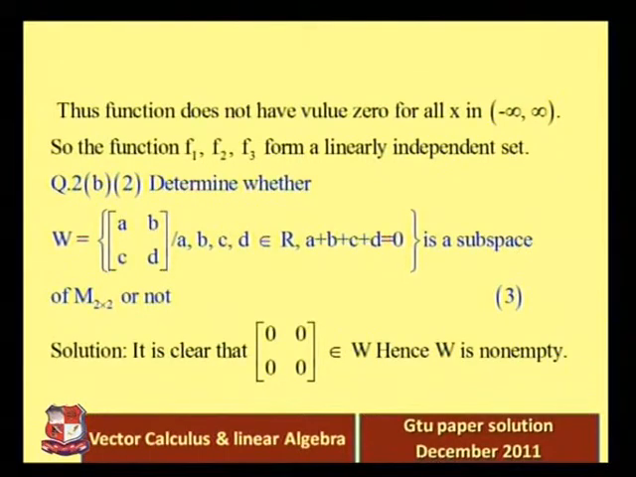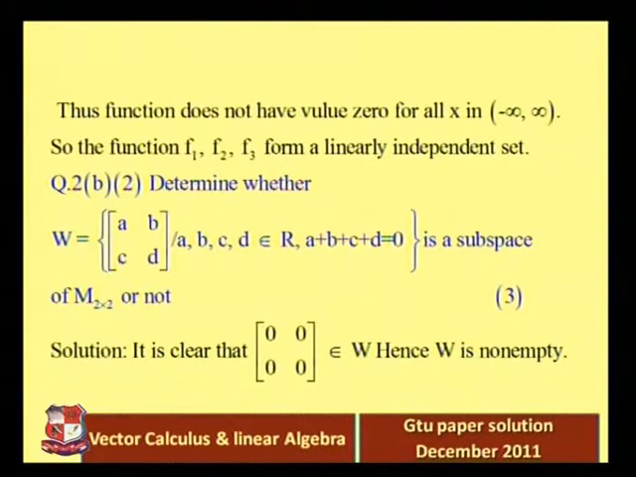Determine whether W is equal to the set of 2 cross 2 matrices A, B, C, D, where A, B, C, D belong to R such that A plus B plus C plus D is equal to 0, is a subspace of the set of 2 cross 2 matrices or not. That we have to check. So what type of 2 cross 2 matrix here? A, B, C, D, so that all the elements are real numbers.